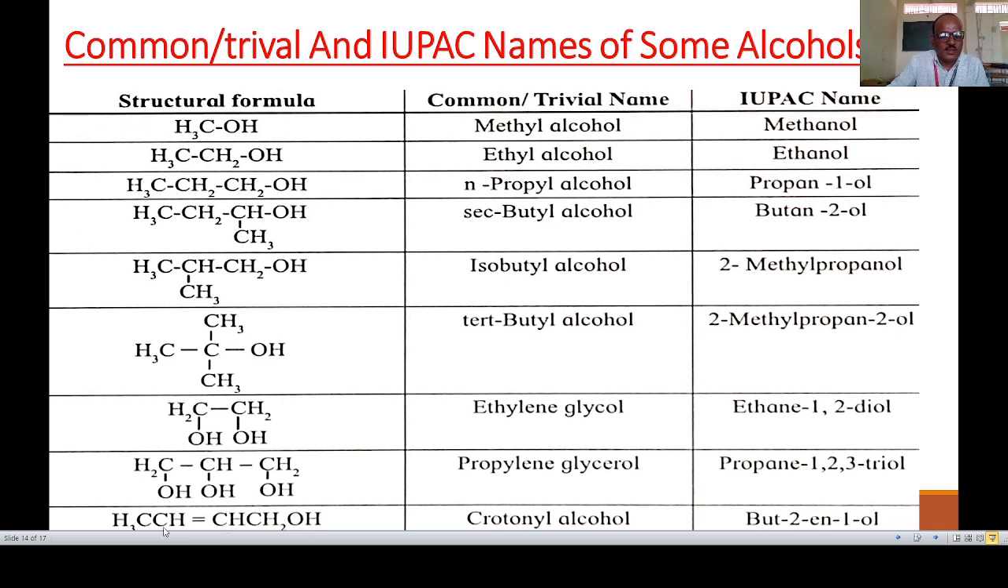Last example is CH3, CH double bond CH, CH2OH. Common name is crotyl alcohol, but its IUPAC name is but-2-en-1-ol. Here a continuous chain containing 4 carbon atoms. The OH group is attached to this carbon, which is 1. Then at carbon number 2 and 3 there is a double bond. Therefore but-2-en-1-ol. So these are the common as well as IUPAC names of some alcohols.